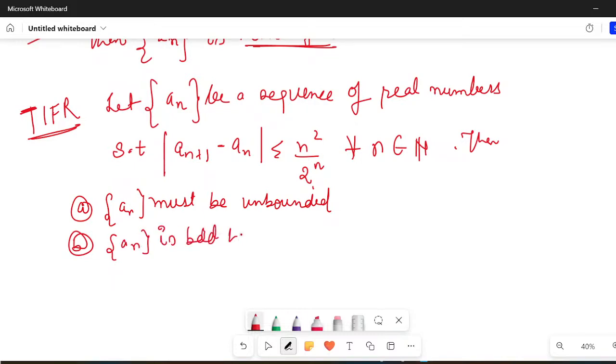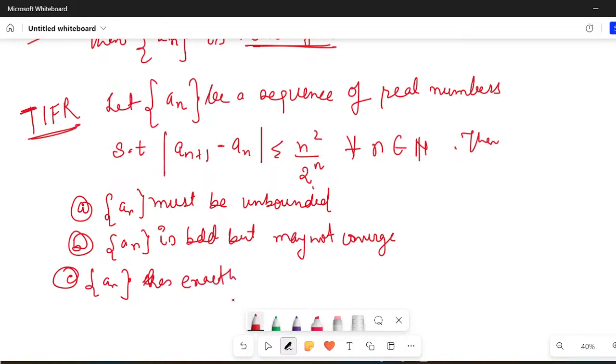Option C, an has exactly 2 limit points. And option D that was given was, an is convergent.